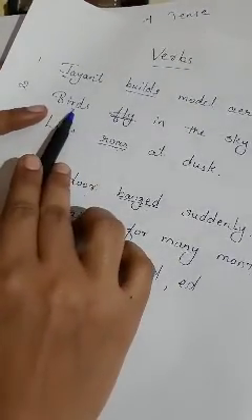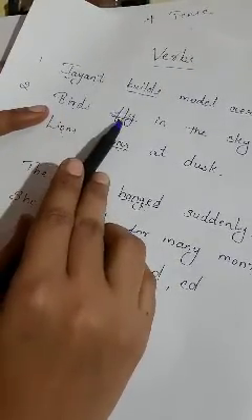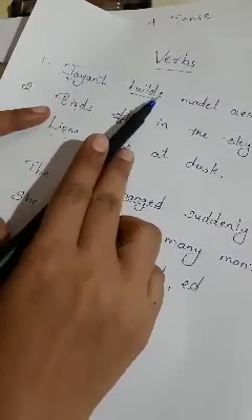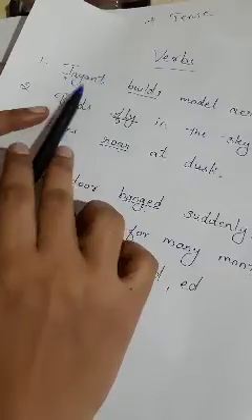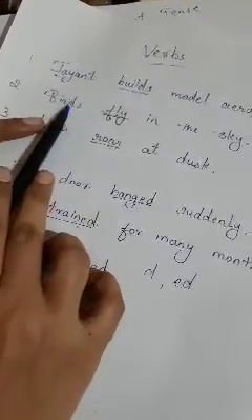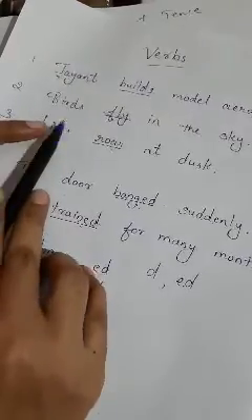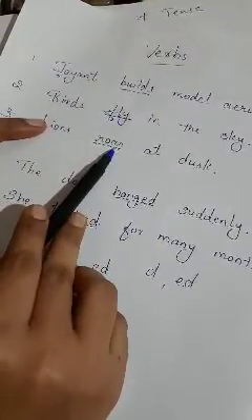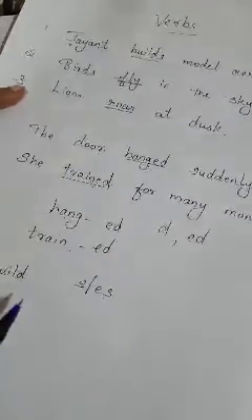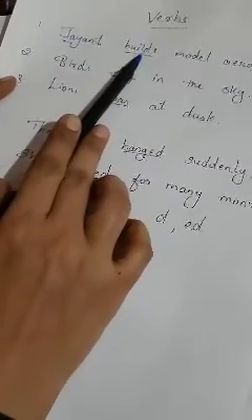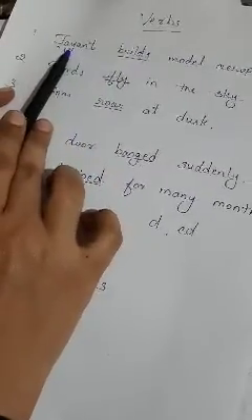When the subject is plural, do not add s or es. We add s or es when the subject is singular only. When the subject is plural, see, birds, lions, these are plural subjects, so do not add s or es. We add s or es to make the verb singular. Jayant builds.